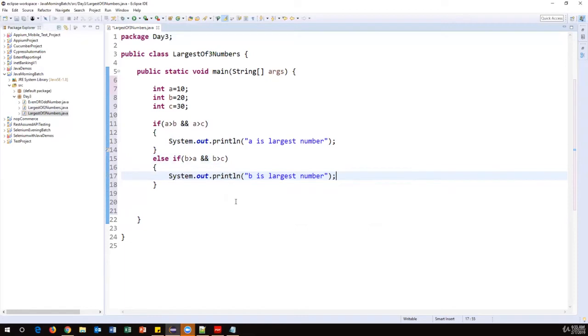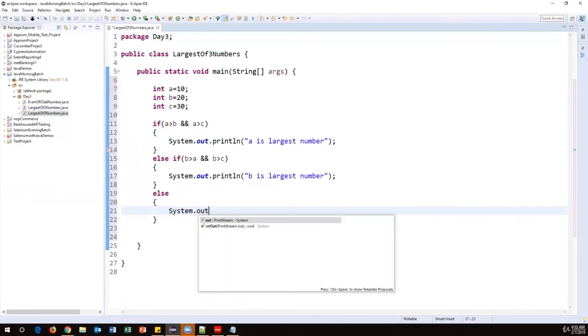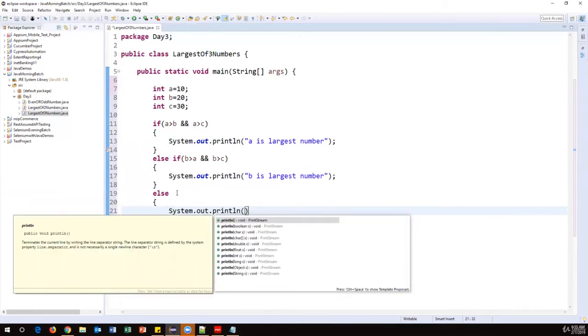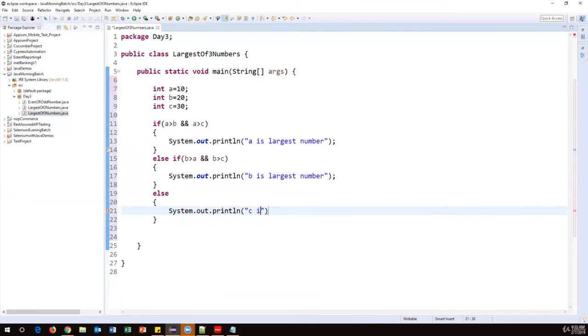Even if the second condition is not true, then what else? Finally we have only one condition, that is C only. So here we don't need to put any other condition. So directly in else block we can write system.out.println. Simply you can say C is largest. Okay, because how this condition statement will execute means, first it will check the first condition.